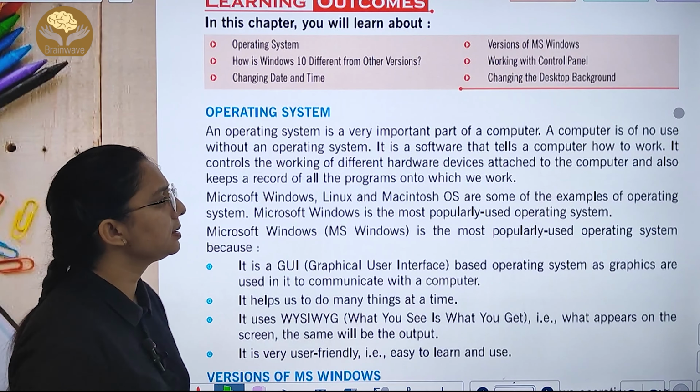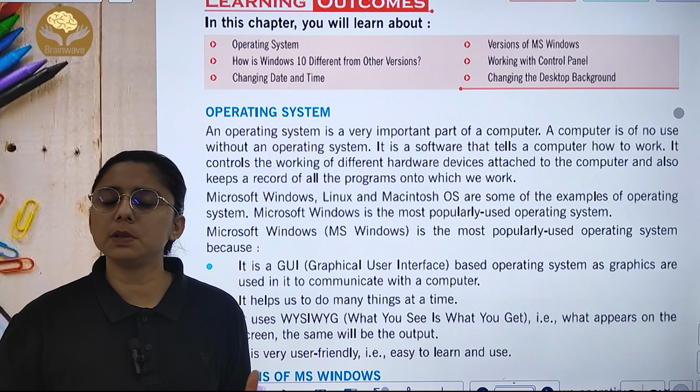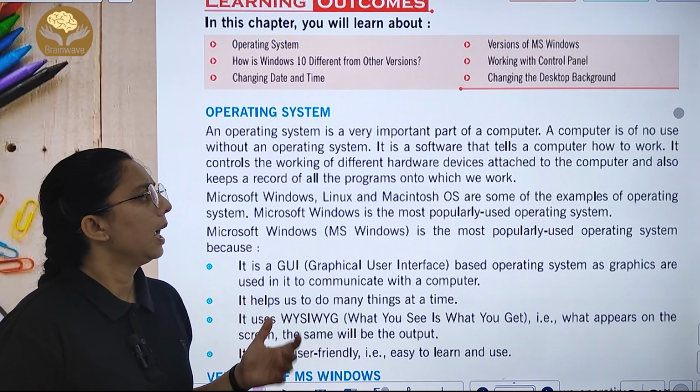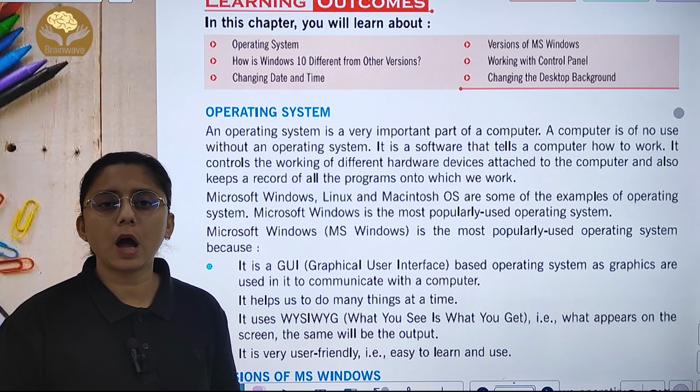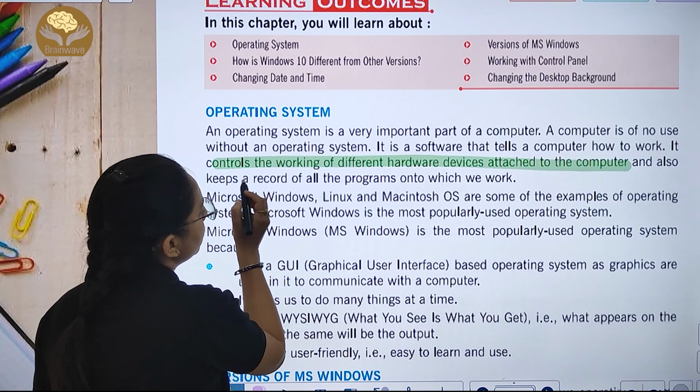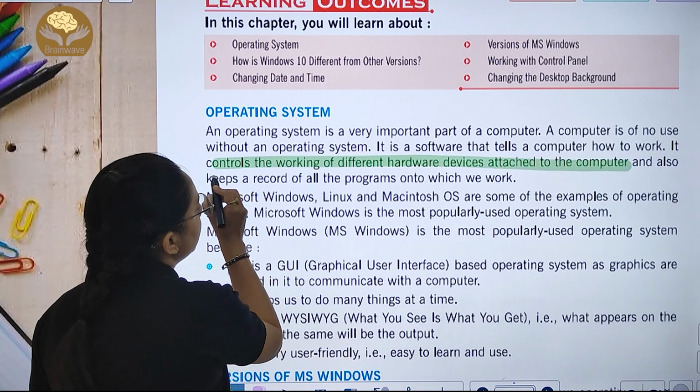Now, what is an operating system? It is a very important part of a computer. A computer is of no use without an operating system. If there is no operating system of any kind, the computer is of no use. It is software that tells the computer how to work, and it controls the working of different hardware devices attached to the computer and keeps the record of all the programs. All your hardware devices are attached to your computer, and the operating system tells them what work to do. And without an operating system, our computer will be off.